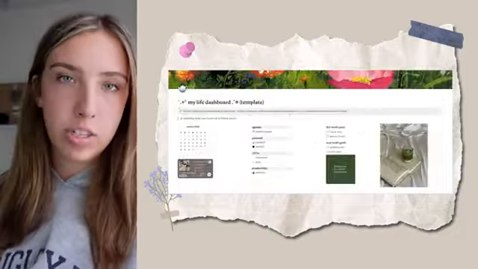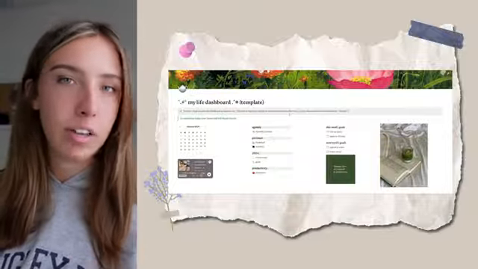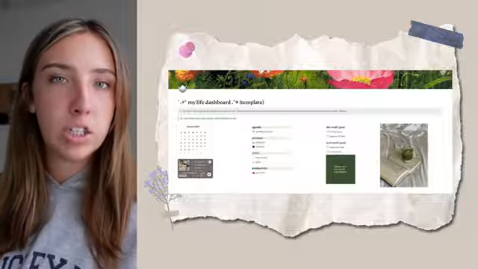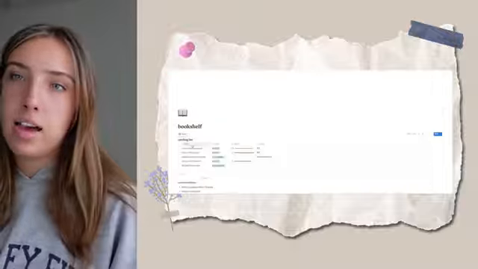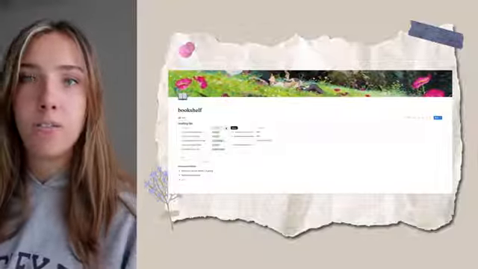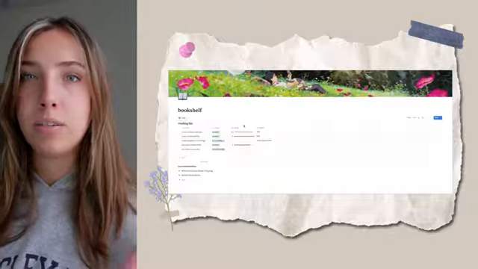One of my New Year's resolutions is to read more. I've been enjoying reading more and more, and I decided I wanted to have a little section called my bookshelf where I can put in recommendations, rate books, etc. This is actually my current bookshelf. Pretty much what you can do is input the title of the book, the status, whether it's a want to read, if you're currently reading it, or if you've already read it. You can also rate the book, so the rating system here is out of 5.